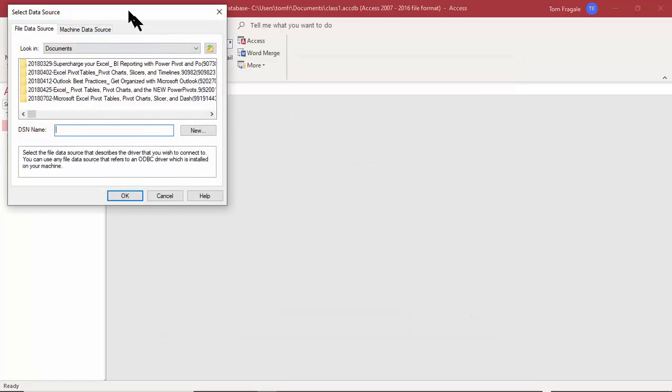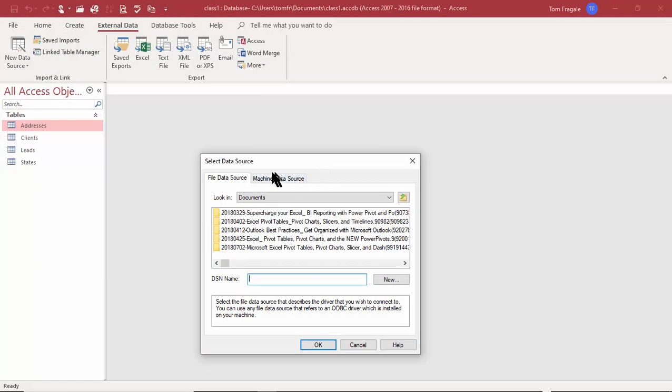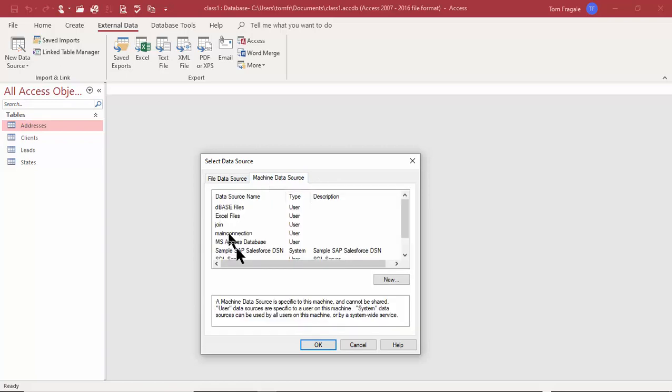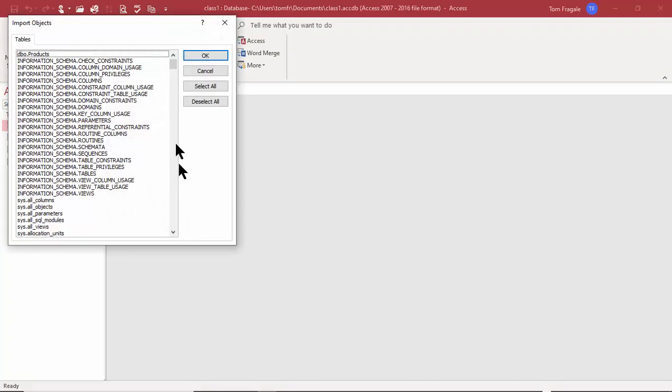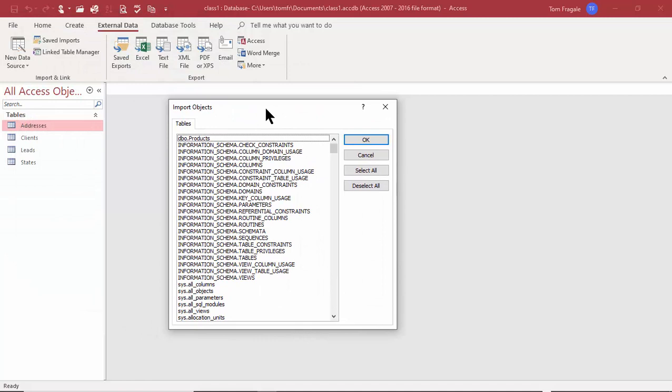Now this is where you would get the help of your IT team. I'll pick on Machine Data Source, and these are the ones I have on this computer. When you do it at work, you'll have a different list here. So I'll pick on SQL Server, which I have on this computer. Now sometimes it may ask you for your username and password, and you would ask for that from your IT team as well. So it's trying to connect to that. These are all the tables in that database. So your IT team will tell you which tables are necessary for your needs. So I'll pick on the products table, and I'll click on OK.